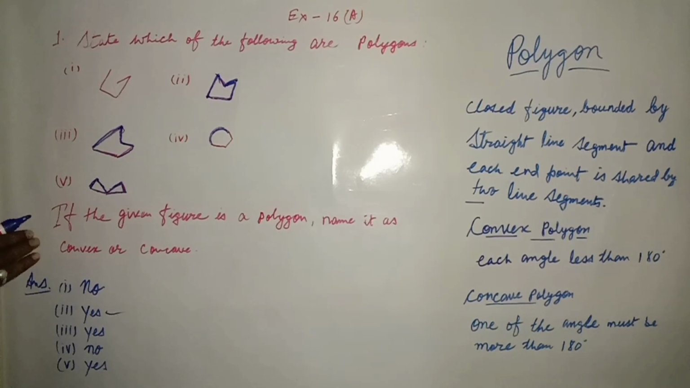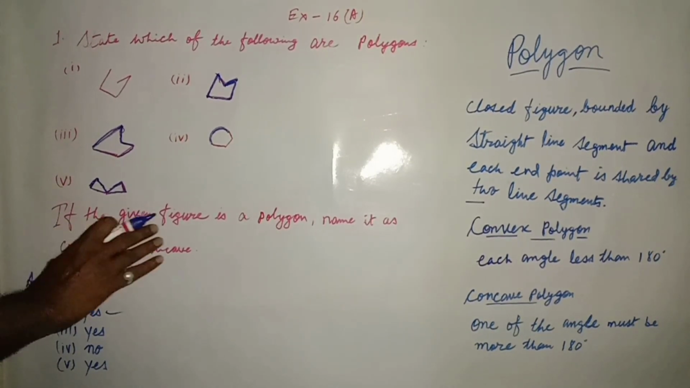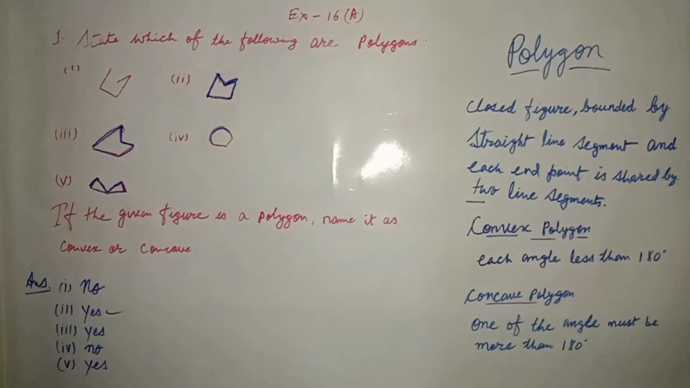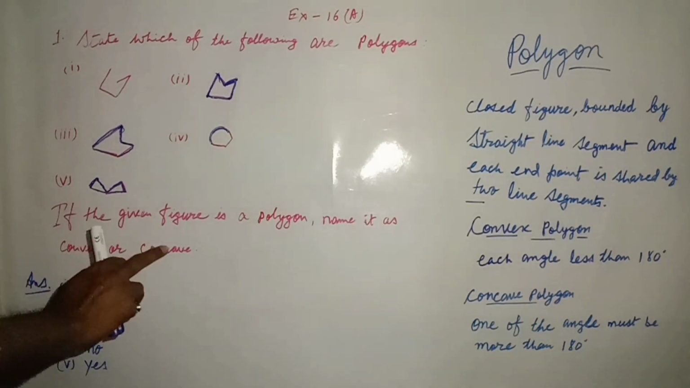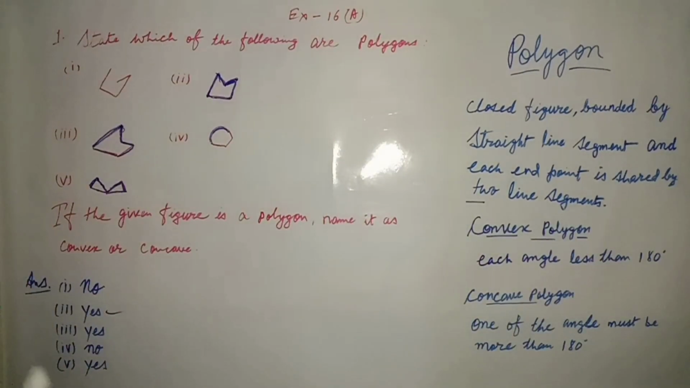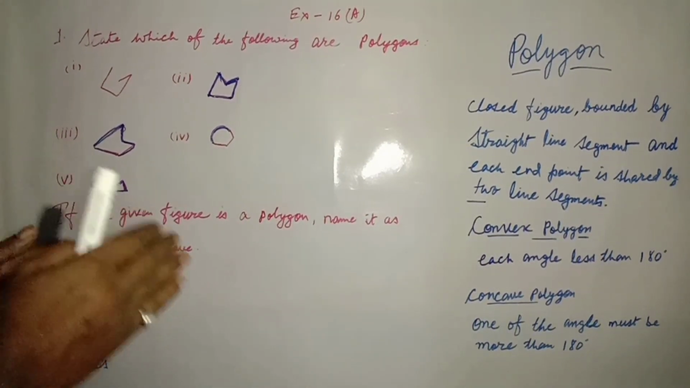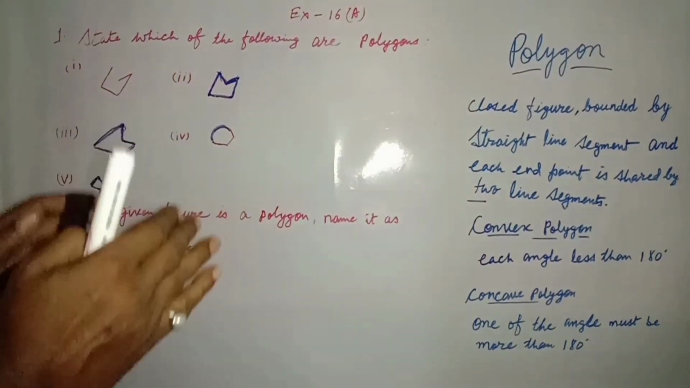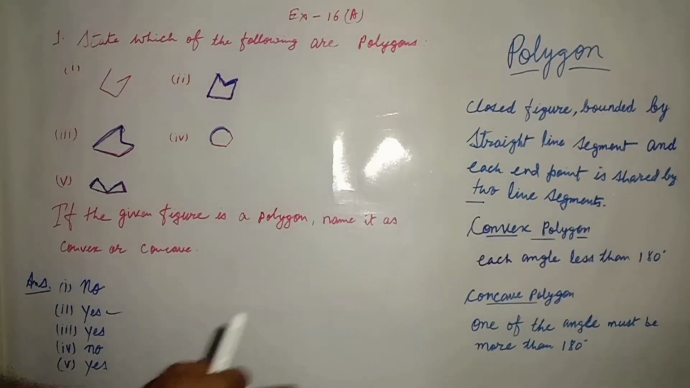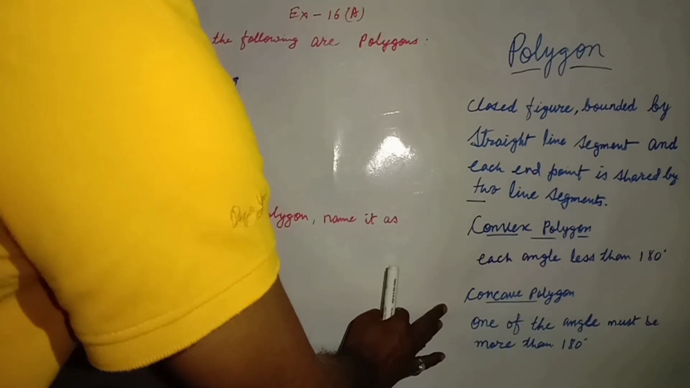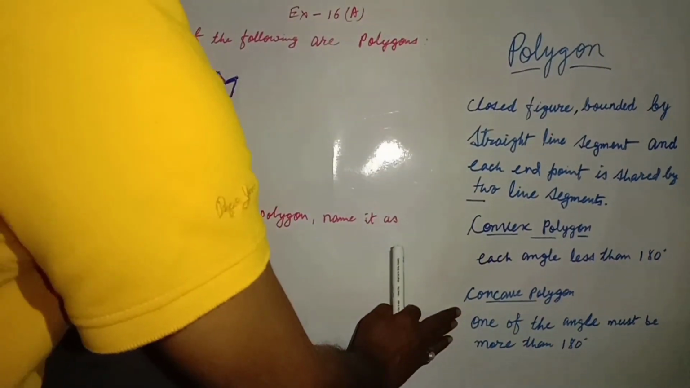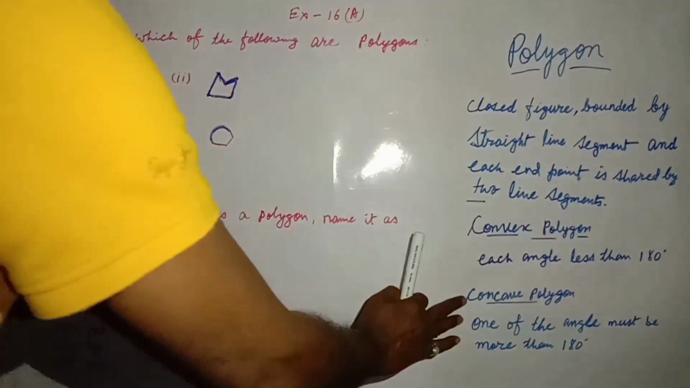Now we will see the next part of the question. Firstly, it is written, if the given figure is a polygon, name it as convex or concave. So we must know about convex and concave. See this one, convex polygon: each angle is less than 180 degrees, meaning any polygon which doesn't have any angle more than 180, every angle should be less than 180 degrees, then it will be a convex polygon. And concave means one of the angles must be more than 180 degrees. Understood? See, once again, if one of the angles is more than 180 degrees, then it will be a concave polygon.